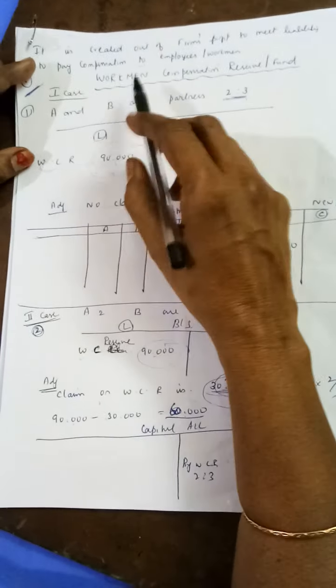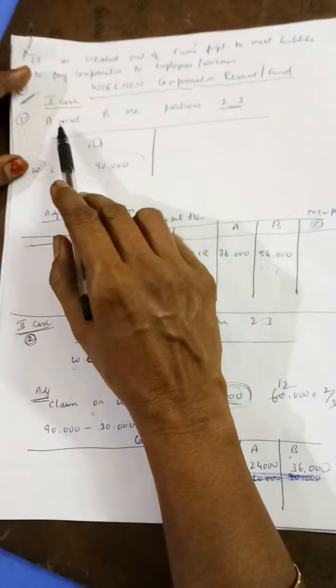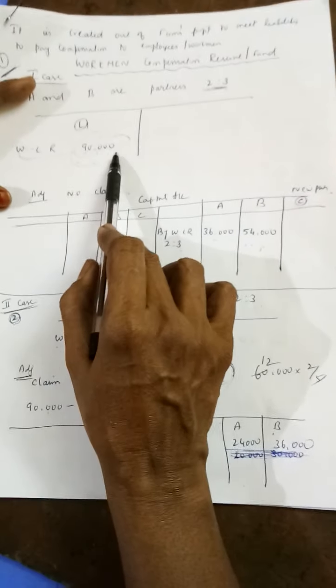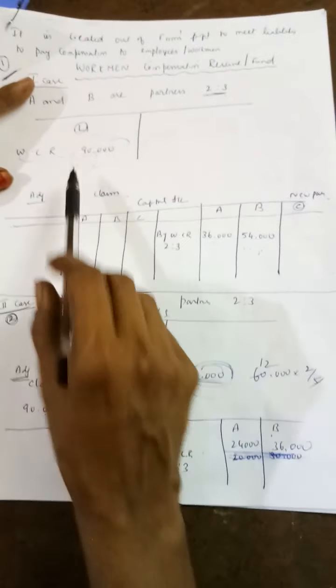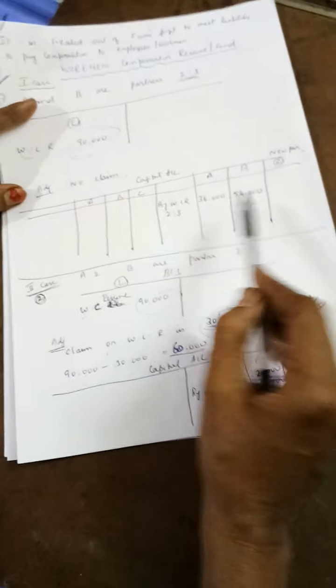First case, workman compensation reserve is given in the question. What will you do? Let us assume A and B are partners sharing 2:3. On the liability side, workman compensation reserve of 90,000 is given, but in the adjustment there is no claim at all. Then what will you do? This is accumulated profit, so you have to distribute it to the old partners in the old ratio.